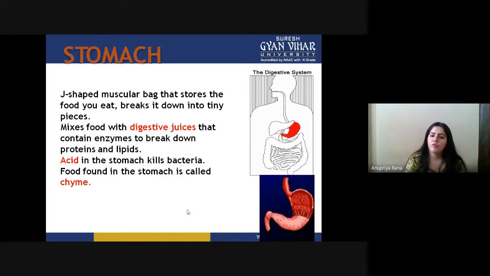So what does it do inside the stomach? All the bacteria that are harmful for our body have to be digested or killed inside the stomach. And the food inside the stomach, when it is mixed or some of the particles have been digested or mixed with digestive juices, is called chyme.